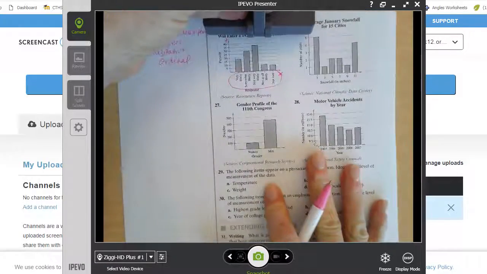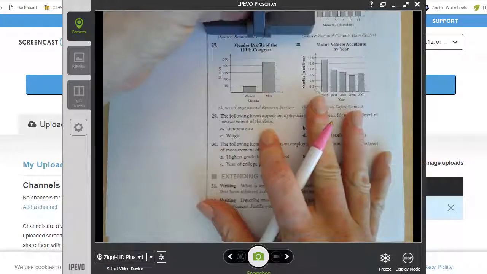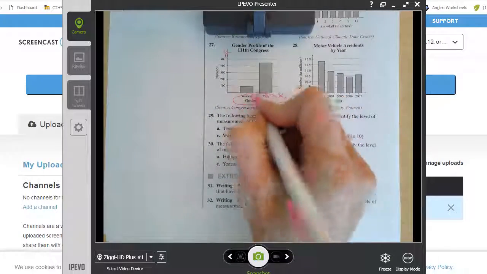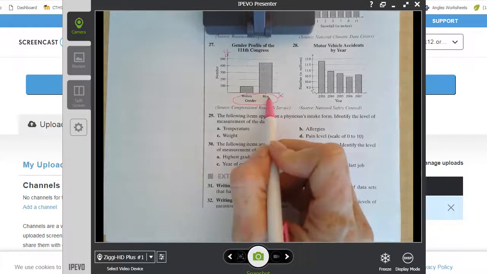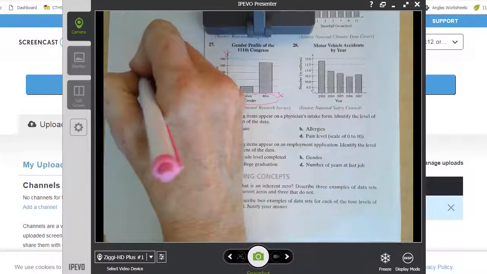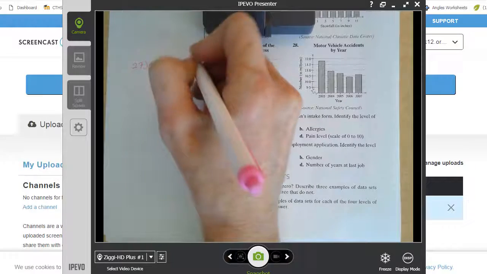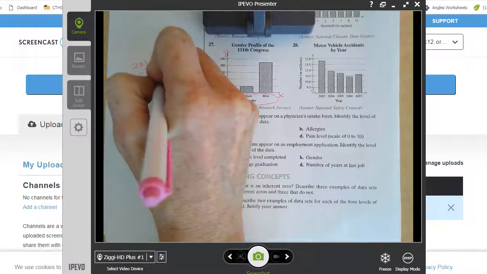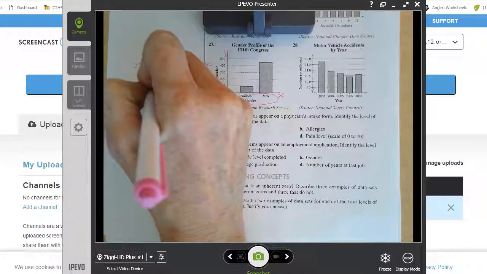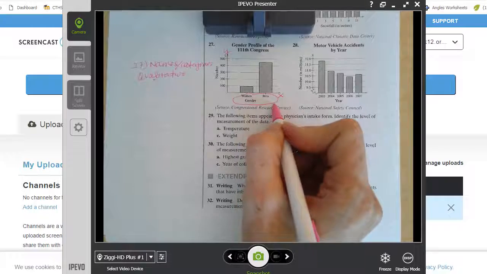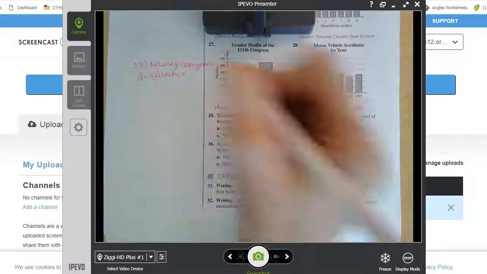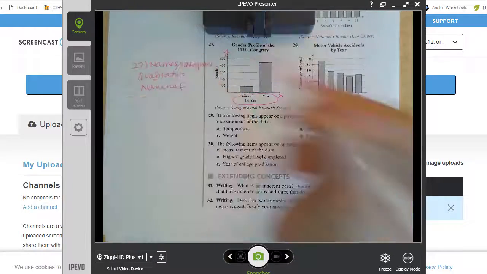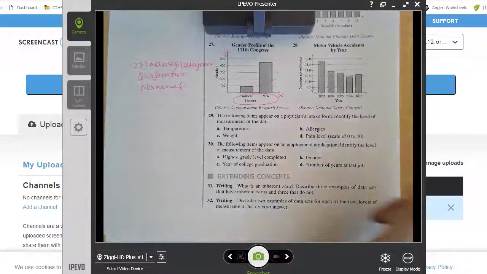Let's go to number 27. Again, they want us to talk about the data on the horizontal axis. I've got gender, women and men. So again, their names, categories, feeling qualitative. But is there any particular special order? No. Women are not better than men or vice versa. At least we don't have any universal agreement on that, so I'm going to say nominal. Okay. All right, number 29.